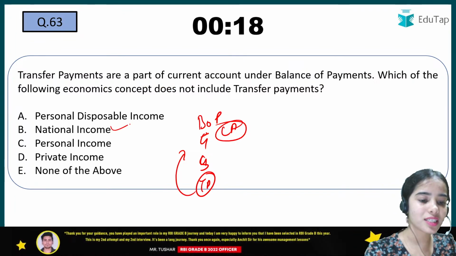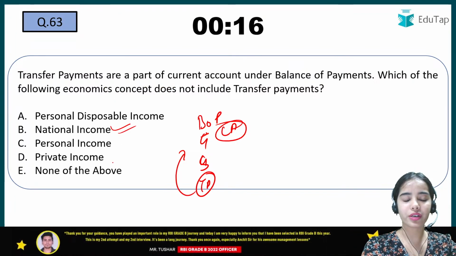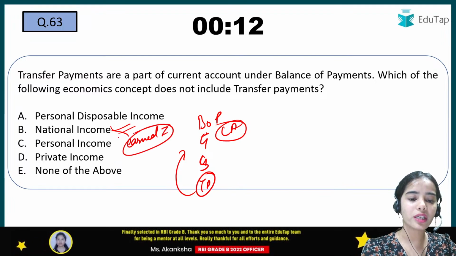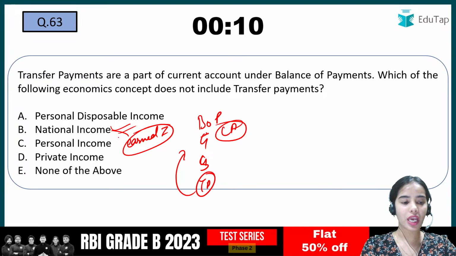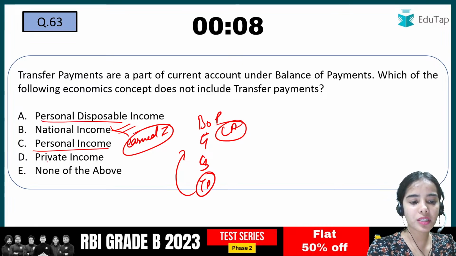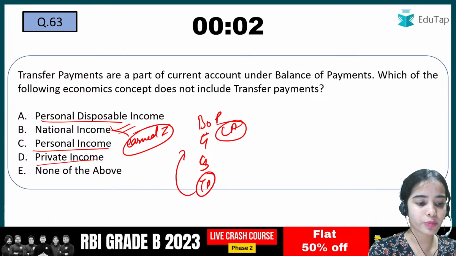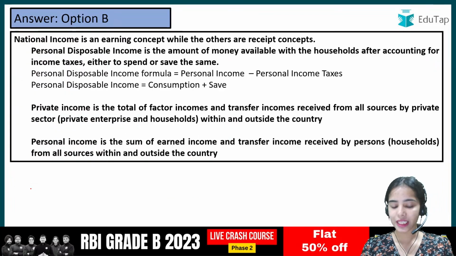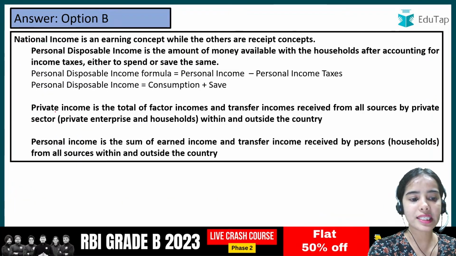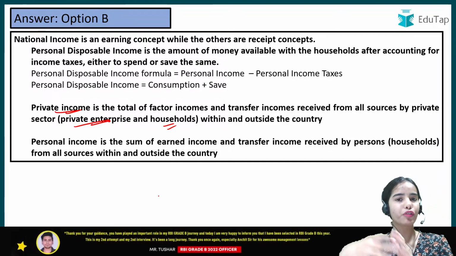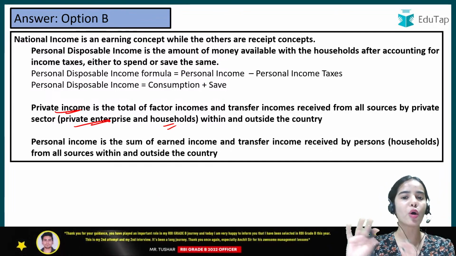Okay, here the answer is B, national income. So the national income is the earned income. Here we cannot add the transfer payments. Okay, and the personal disposable income, personal income, private income, they are the incomes in which we are only seeing what is received. So in the private income, we are trying to see what is received by the private enterprises and the households. They are received from the earned income or the transfer income.